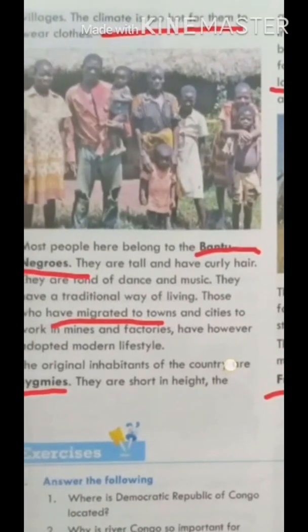Those who have migrated to towns and cities work in mines or factories and have adopted a modern lifestyle. Otherwise, they live a nomadic life.